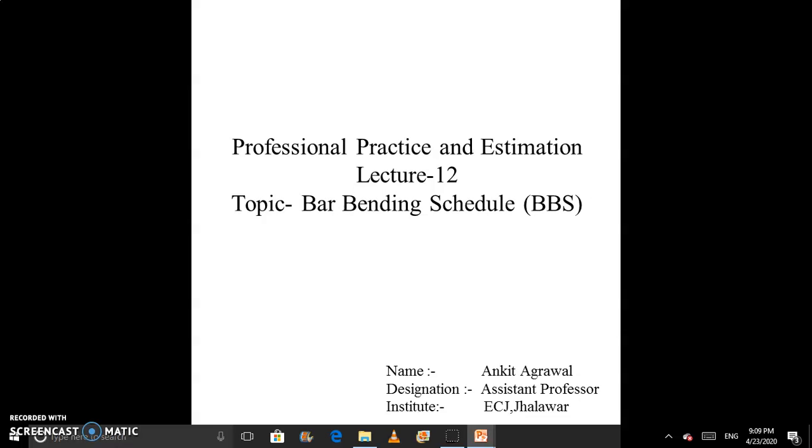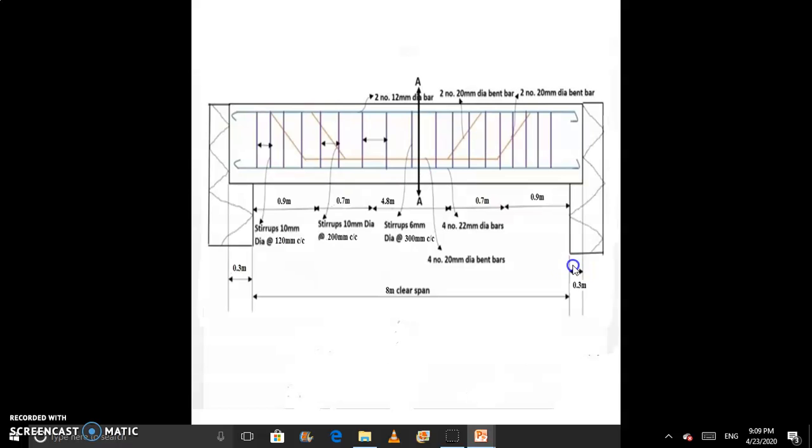We need a bar bending schedule because in our structural drawing the full plan area is given. We don't know which type of bar we use, how much the length of the bar is, where we use vertical stirrups, where we use bent up bars and all things. For the understanding of the supervisor, we provide a bar bending schedule to him. So in this topic we consider our beam part, and how we make a bar bending schedule for a beam.